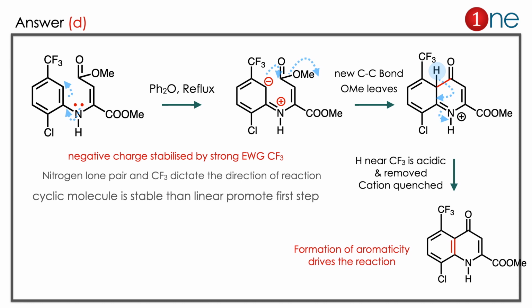The elimination of H. H is eliminated and nitrogen positive charge will be quenched here. So completely driven by aromaticity. Here why is that hydrogen removed? The hydrogen near CF3 is acidic and removed and cation is quenched here.